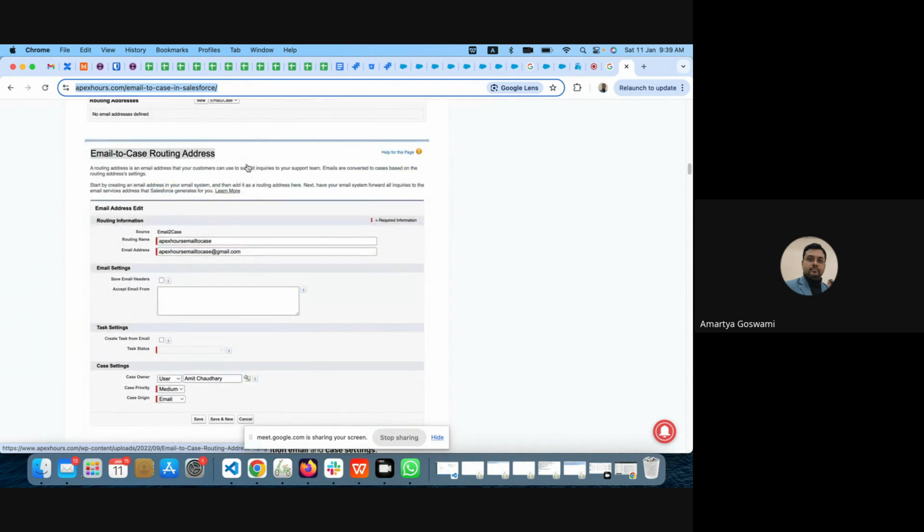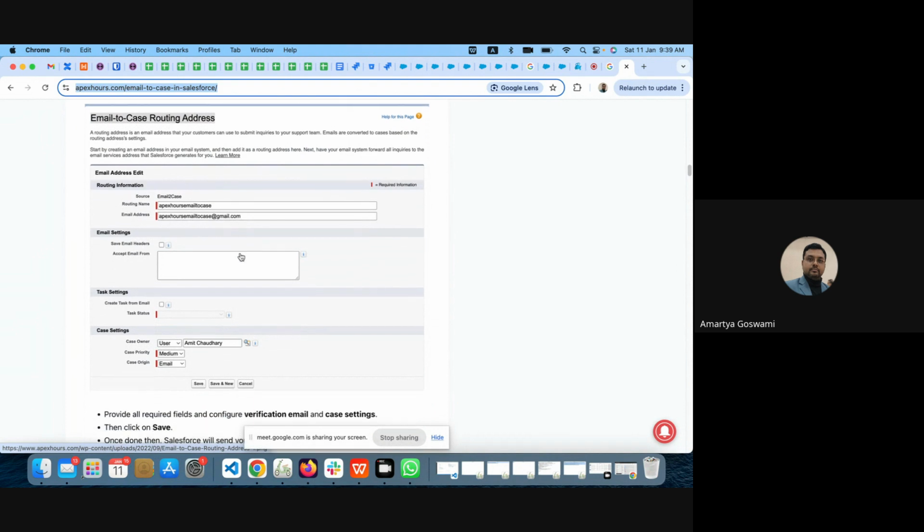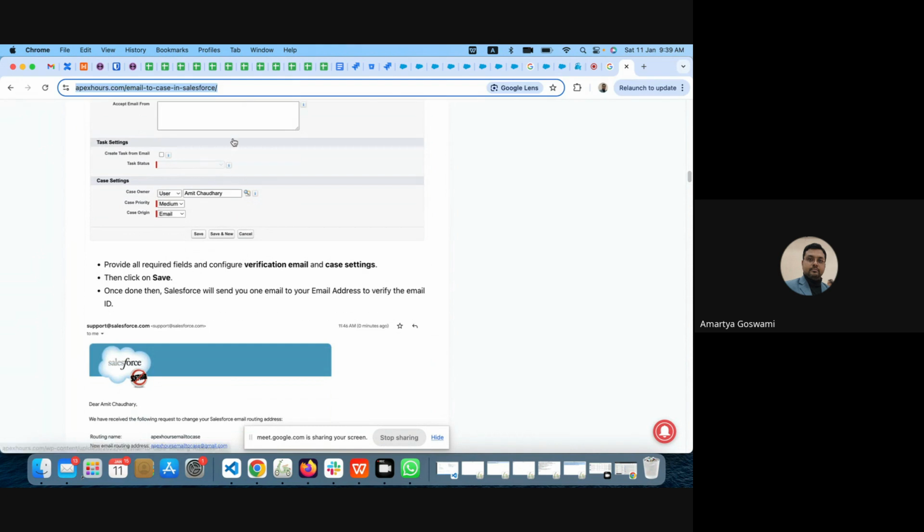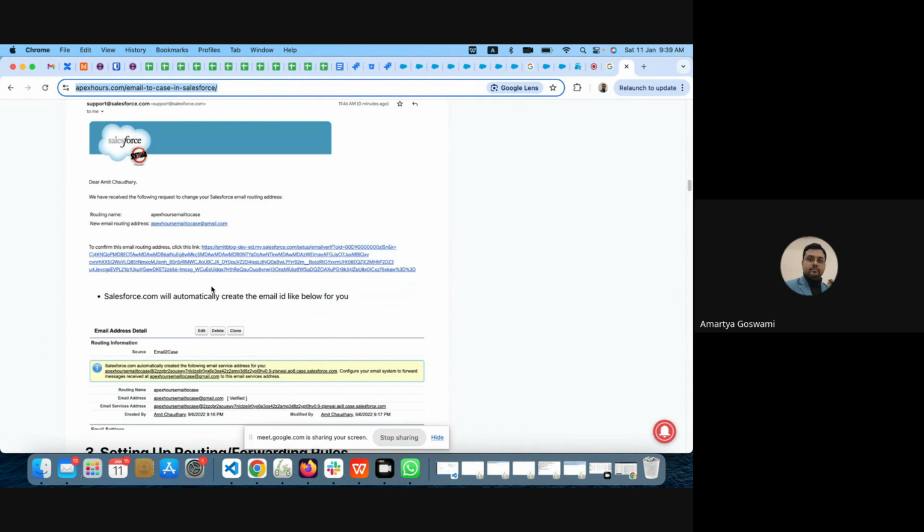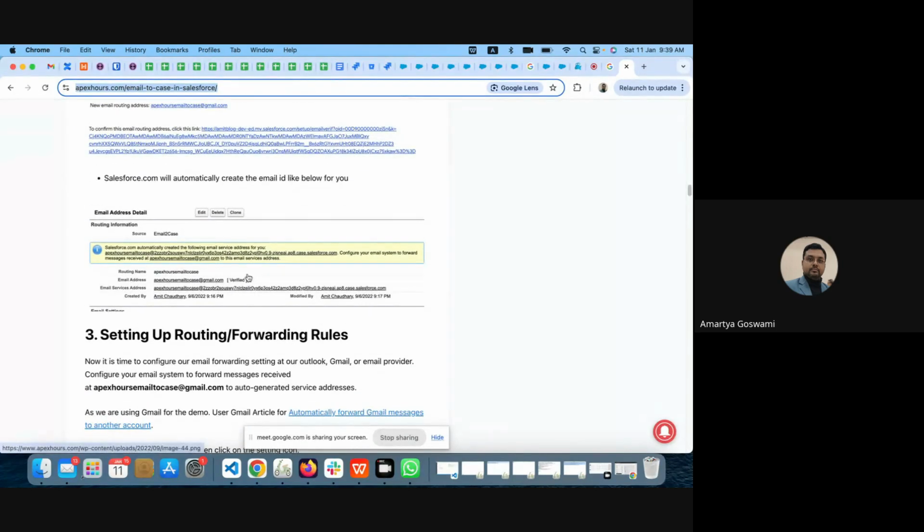Once it is enabled, we can put the email to case routing address, whatever email address we are providing. And whenever a case is getting created, who would be the owner, what would be my case priority, what would be my case origin, email. Now, with this, there will be some confirmation we have to do. Once this email to case is configured, we have the service email address.